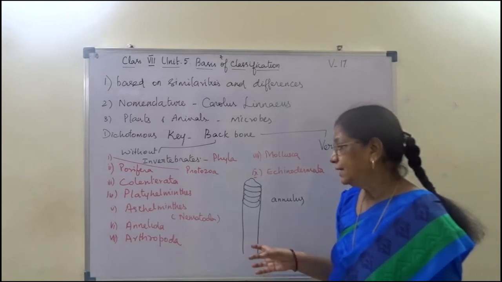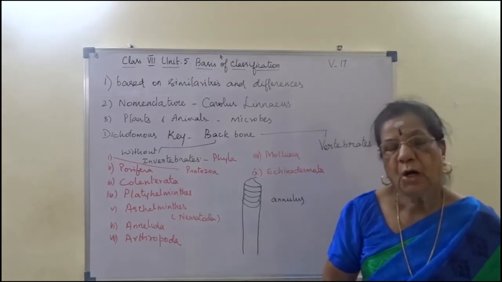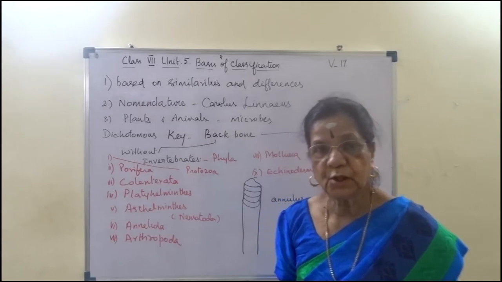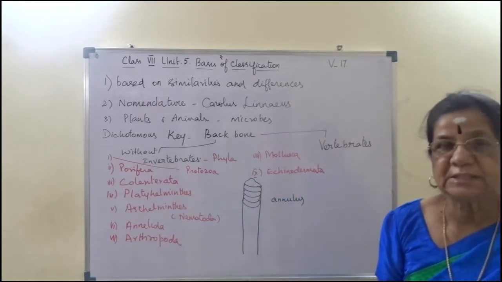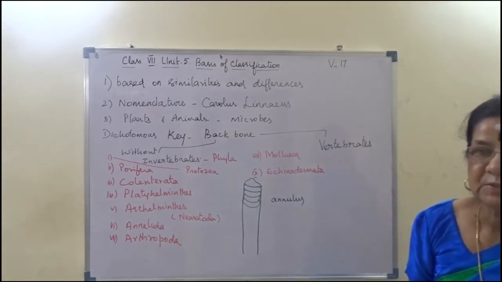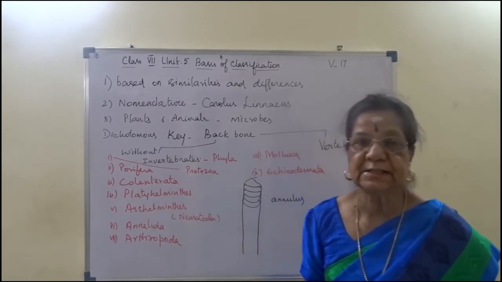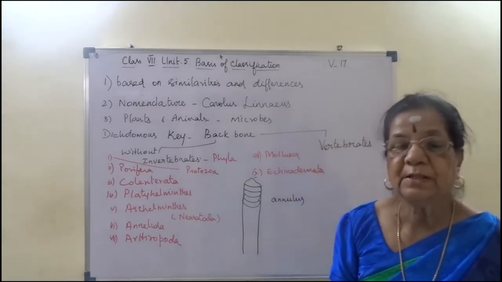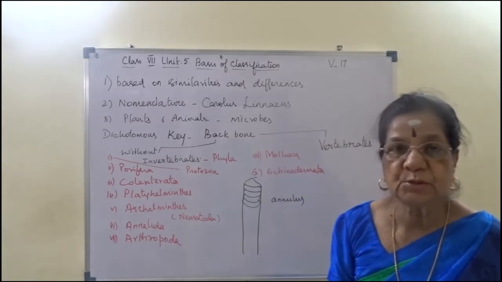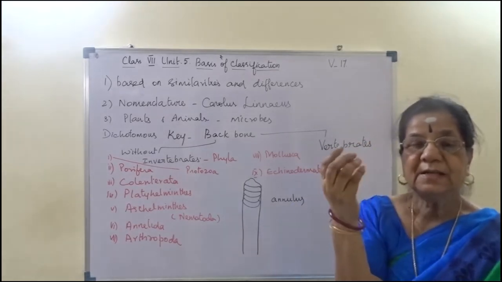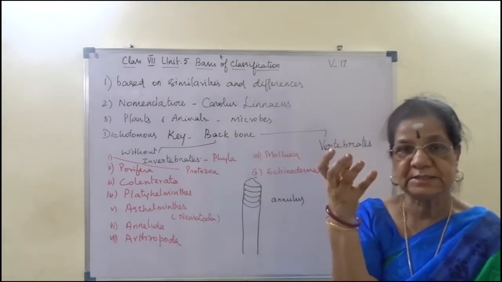Okay, then phylum Arthropoda. All insects come under phylum Arthropoda, and also crustaceans. That is, the exoskeleton is formed of shield-like structure. For example, in the prawn, the exoskeleton is very hard in nature.